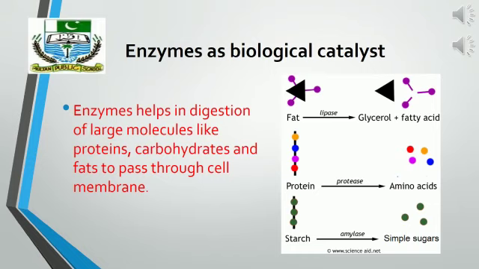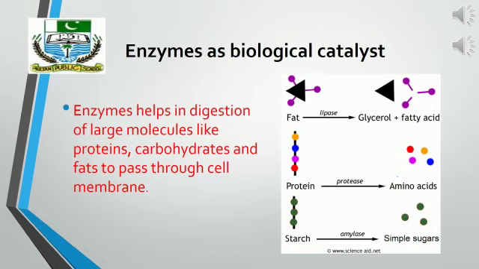So what is digestion of food? Digestion is the process by which large insoluble food molecules are broken down into small soluble and diffusible molecules. For this purpose, there are digestive enzymes which play a very important role in digestion of food. As you can see, the enzyme lipase will act on the fat molecule and will convert it into simpler building units, glycerol and fatty acids.